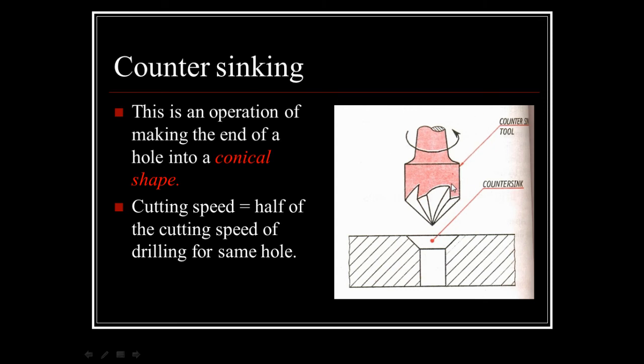This countersink tool has cutting edges on its conical surface. You can see in this diagram on its conical surfaces, and it is similar in construction to your counterbore, except there are angles on the cutting edges. These angles of the countersinks will generally be 60 degrees, 82 degrees or 90 degrees, and they are used for enlarging the top of the holes in a conical shape.